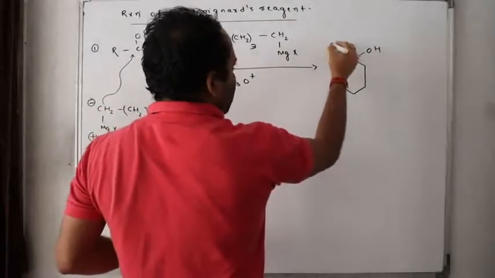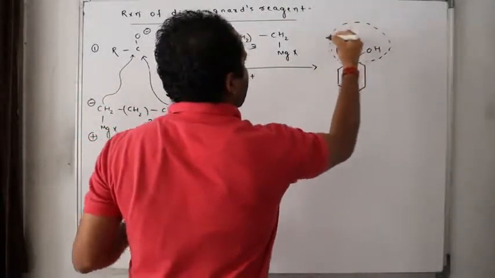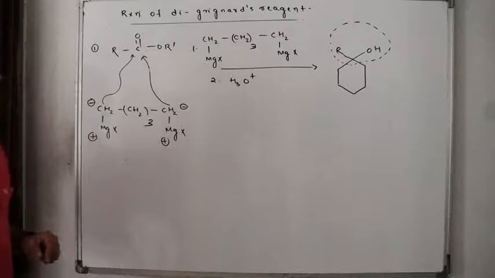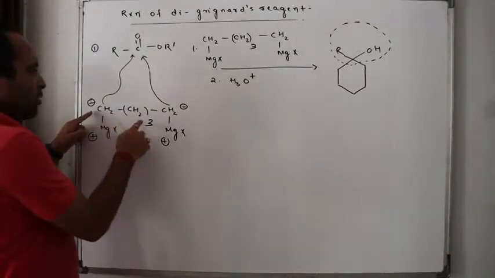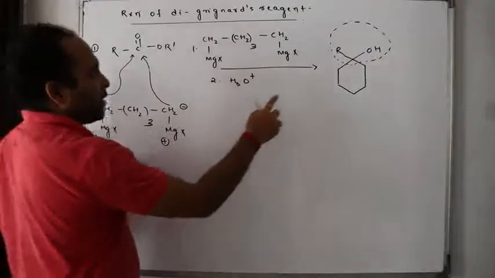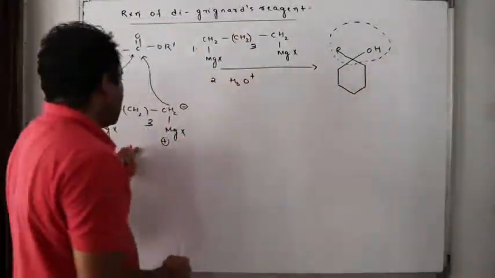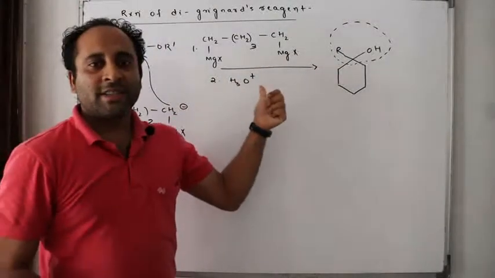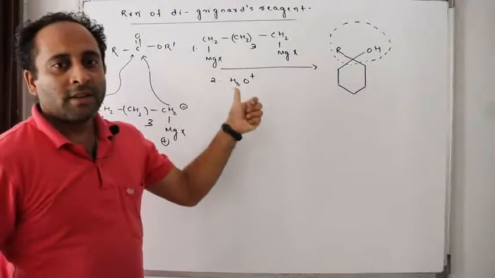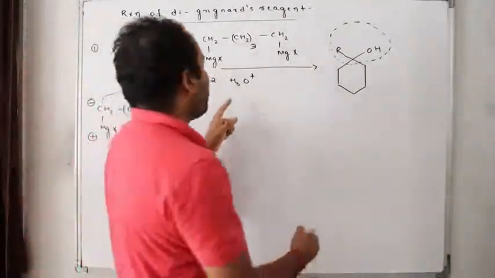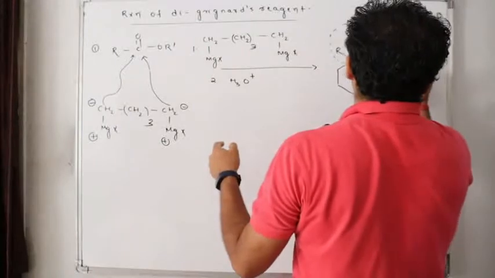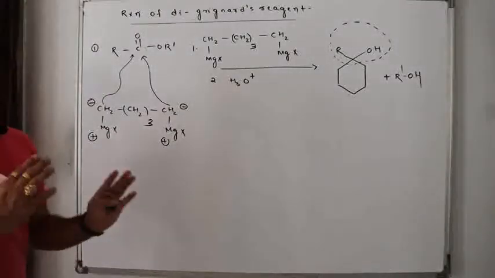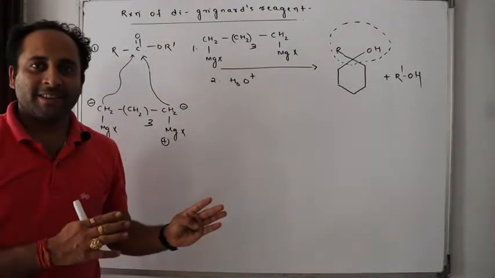What is this part? Is this the part from the ester? OR dash, isn't it? And this 1, 2, 3, 4, 5 part is from the dialkyl group part, and this OH is due to hydrolysis. Say yes or no? Any doubt in this? And what will be formed here? This R dash O is removed, right? R dash O will form alcohol. Say yes or no? Pause, try and understand, you'll understand.